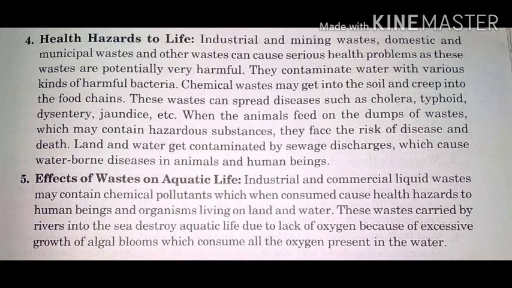Next, I move on to the fifth point, effects of waste on aquatic life. Industrial and commercial liquid waste may contain chemical pollutants which, when consumed, cause health hazard to human beings and organisms living on water and land. These waste carried by rivers into the sea destroy aquatic life due to lack of oxygen because of excessive growth of algal blooms which consume all the oxygen present in the water. So they just form a layer on the surface of the water, therefore cutting down the level of oxygen, and hence it causes death to the aquatic life.